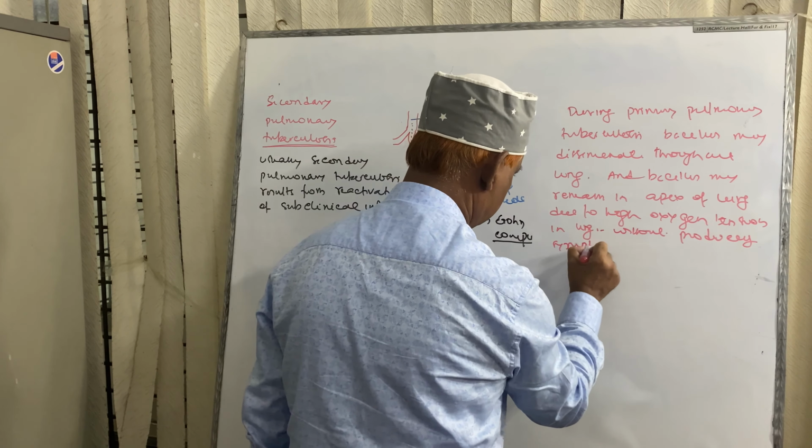Again, during pulmonary tuberculosis, sometimes the bacillus may disseminate throughout the lung, and the bacillus may remain within the apical part of lung, because in the apex of lung there is high oxygen tension. Although the bacillus remain in the apical part of lung, it does not produce any symptoms.